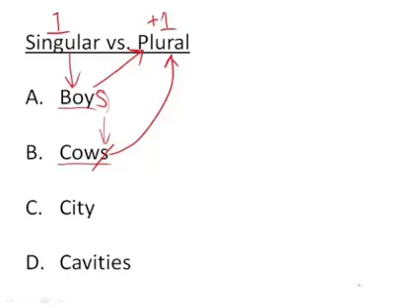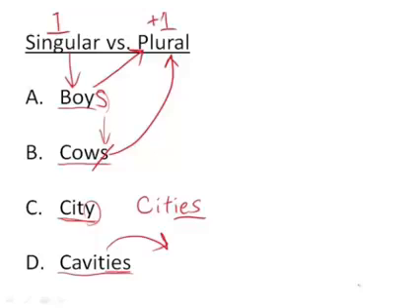Meaning, you can't always just add an S or take away an S if you want to make a word singular, because sometimes in English, words have irregular rules or react a little bit differently, such as the word city. When you have a Y at the end of a word, to make it plural, such as San Francisco and New York are cities, we, of course, change that Y to an IES. So when there's a Y in a noun, this noun is singular. To make it many, to make it plural, you add IES.